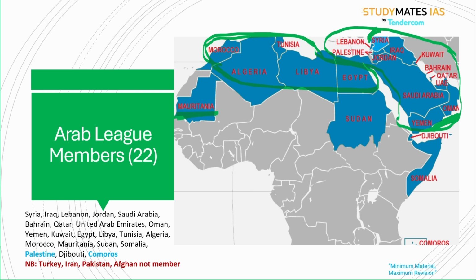That is Mauritania, Sudan, Djibouti, Somalia, and Comoros. These five names you have to remember. Also remember that Eritrea is not a member and Ethiopia is also not a member. Also remember that Turkey, Iran, Pakistan, and Afghanistan are not members. If they appear in options, remember that these are not members, because since these are Islamic majority countries, you might get confused in the exam hall. That's why I am emphasizing these countries: Turkey, Iran, Pakistan, Afghanistan are not members.